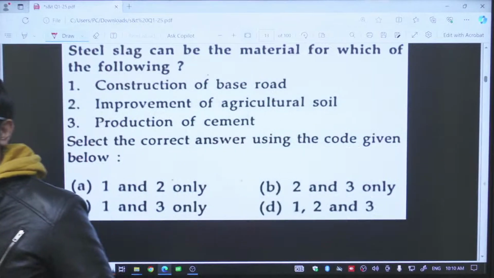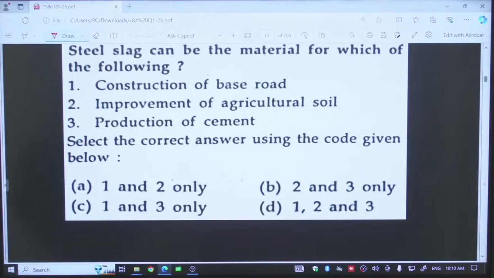Next question, steel slag can be the material for which of the following? First, we must know the basics of steel slag. During the production of pure steel in a blast furnace, we want to separate impurities from the pure steel, and when you separate impurities from the steel, there will be a semi-solid material at the bottom of the furnace. This semi-solid material, or you can say the byproduct of steel making, is the steel slag.